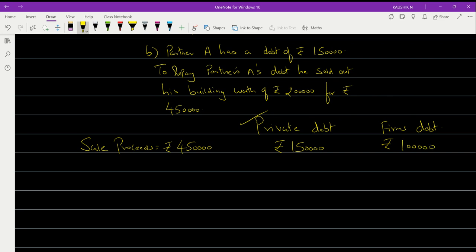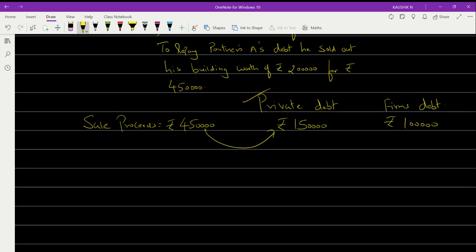So here if you see, from this 4 lakh 50, will you be able to settle this 1 lakh 50? Okay, so that means you reduce 1 lakh 50 from 4 lakh 50. What will be the leftover balance?